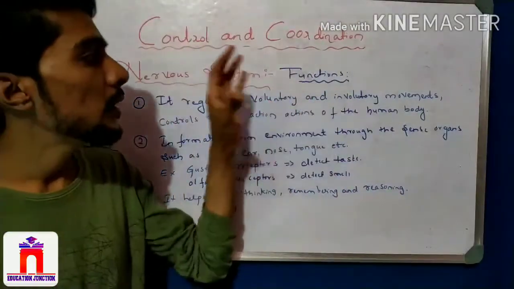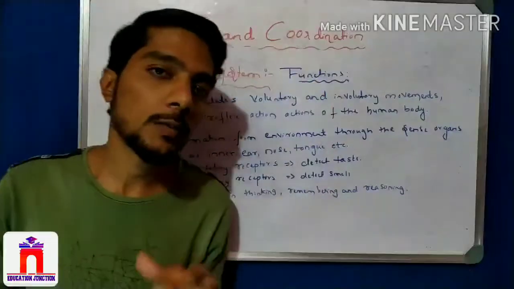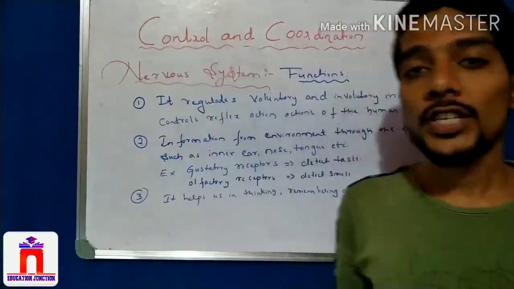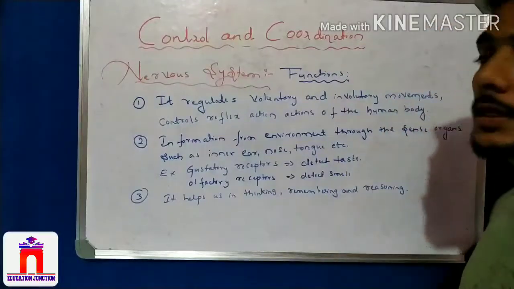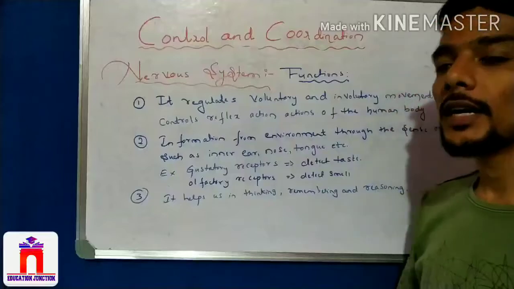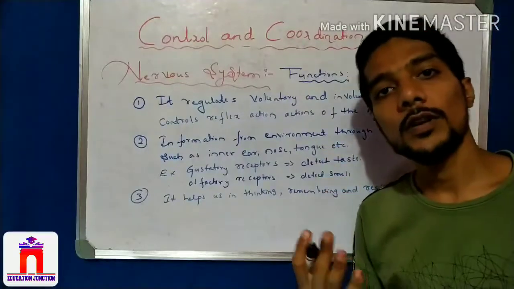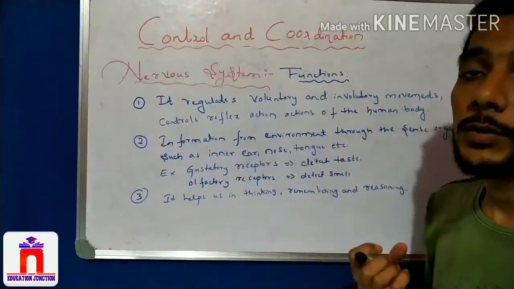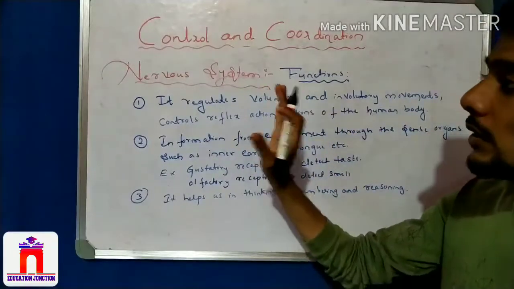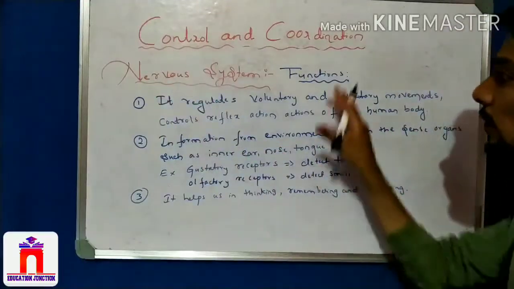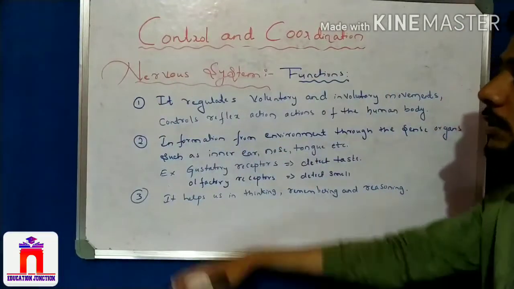I write here the functions performed by the nervous system. Here are three major functions performed by the nervous system in animals, and now I will study that. In animals there are two types of coordination system: one is the nervous system and one is the hormone system. I focus only on the nervous system in this video. So here are the functions performed by the nervous system, taken one by one.